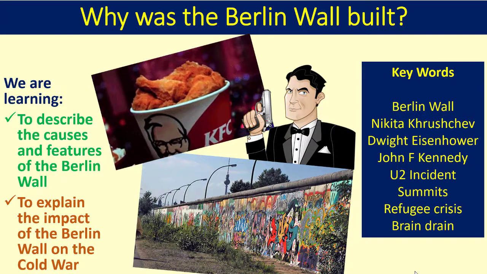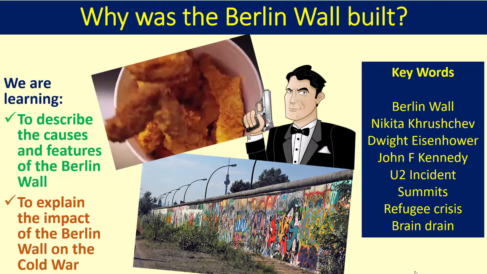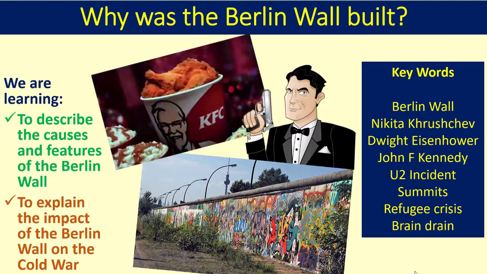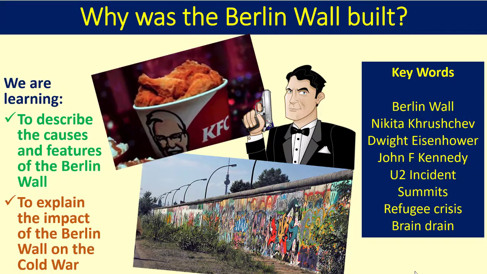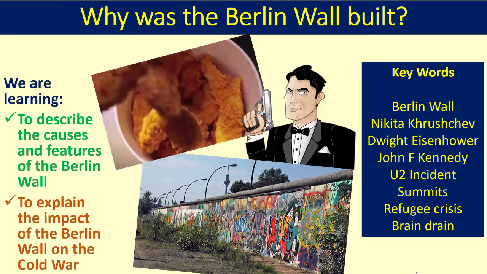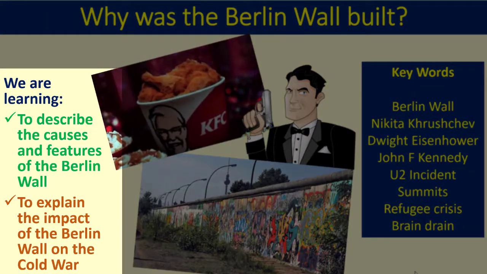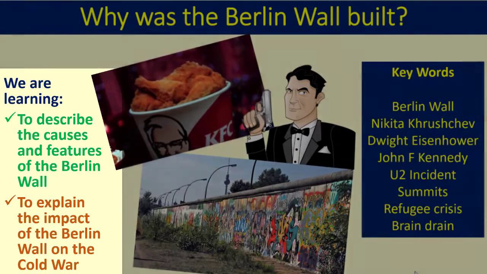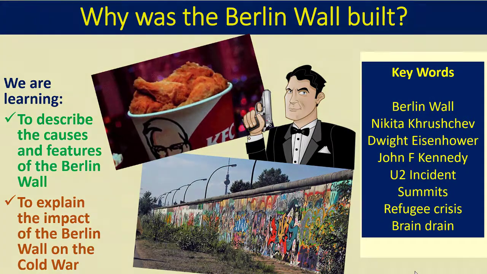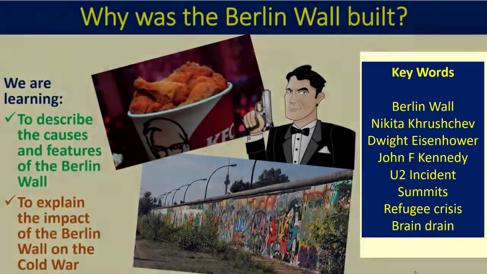This video is aimed at GCSE students and looks at one of the most famous walls of all time, the Berlin Wall, which stood for almost 30 years as a symbol of the division between the capitalist West and the communist East. To do well in any history exam, you should make sure you know the causes, features and consequences of the major events that you're studying. At the end of this video, look at these keywords again and check you can explain them all.